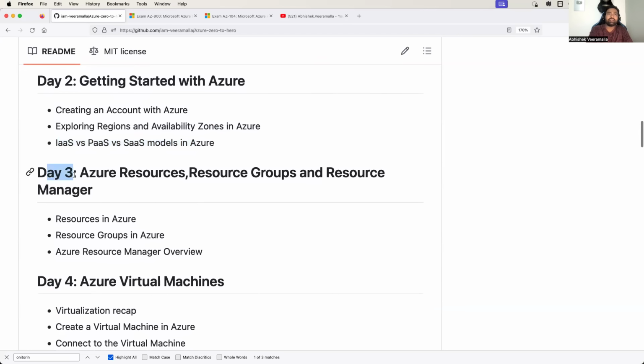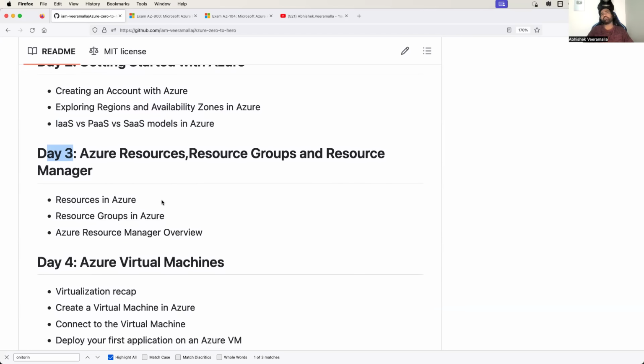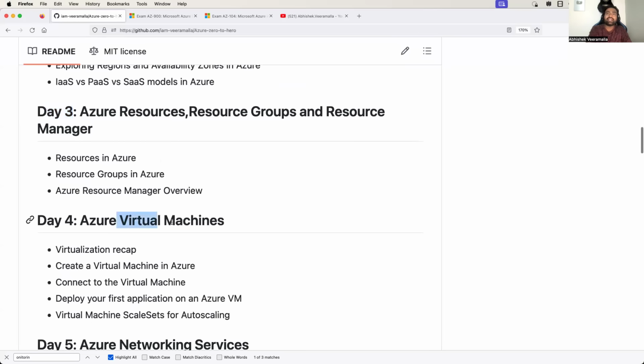Then we will move to day 3, where we will understand resources, resource groups, and resource manager. Again, this is a very important concept because in Azure we deal with resources, and we need to understand what exactly the concept of a resource is in Azure, what a resource group is, and what the resource manager is, which is the reason and the way resources are created in Azure. So we will understand all of these things before we proceed with creating our first resource on Azure.